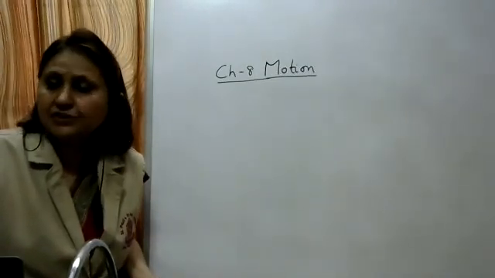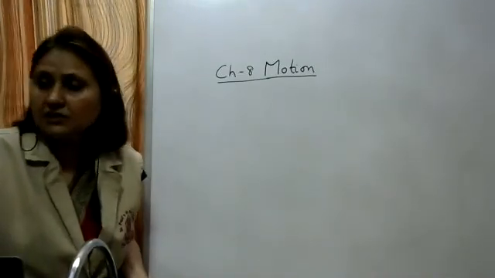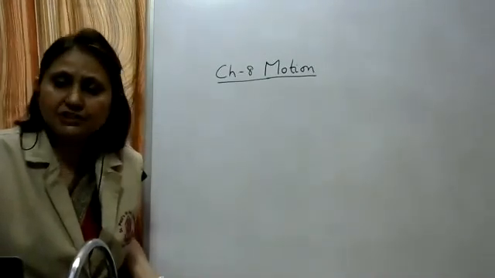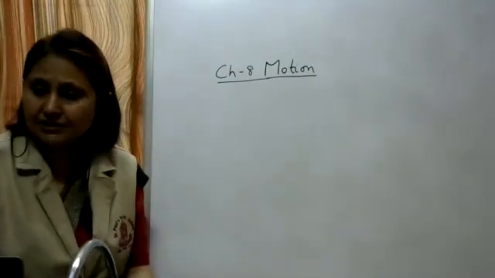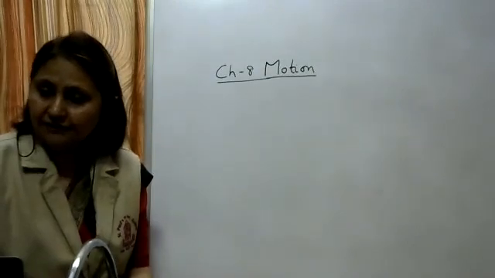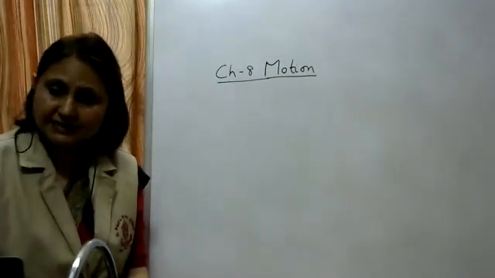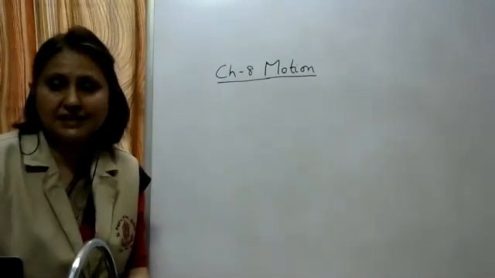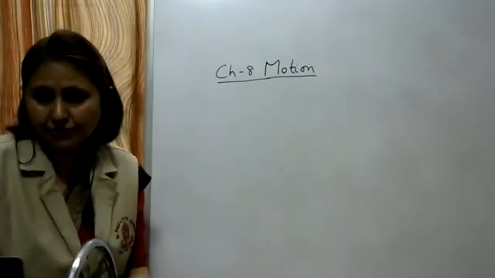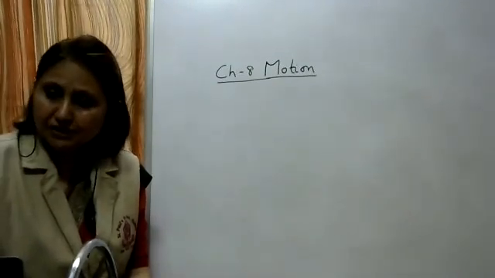The quantities which we study in physics and which can be measured. Any quantity which can be measured, we call a physical quantity. Any physical quantity will have its unit also, and we will write its SI unit. SI unit means internationally accepted system of units. So the SI unit of distance is meter.